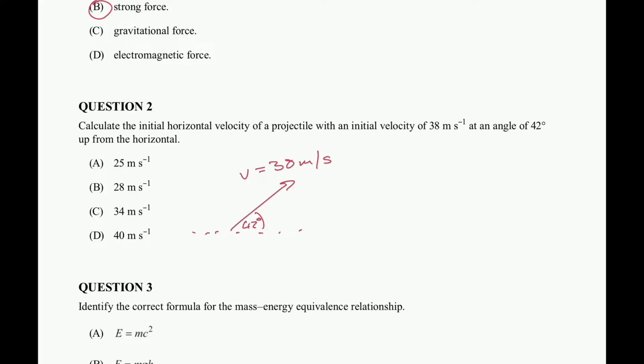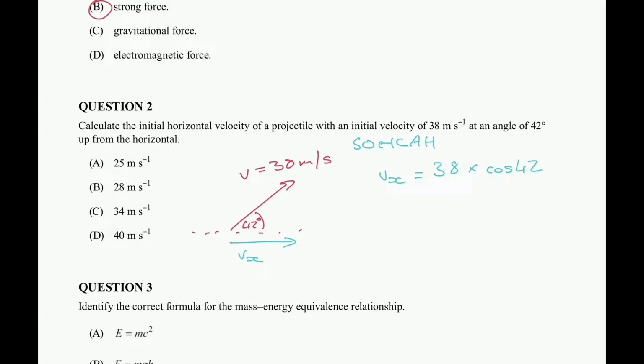I want to figure out what the horizontal velocity is, this component here, the Vx. I know Vx is going to be equal to 38 multiplied by cosine 42. How I get to that solution is I think of SOHCAHTOA.